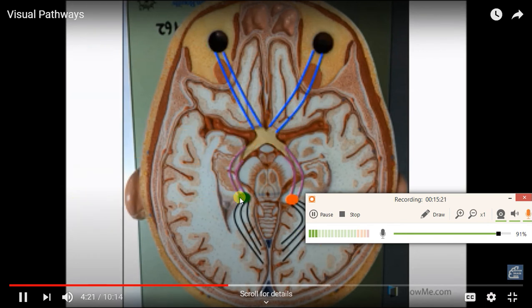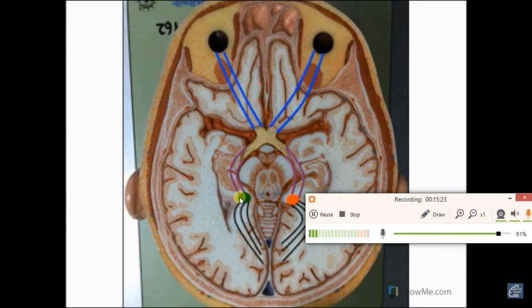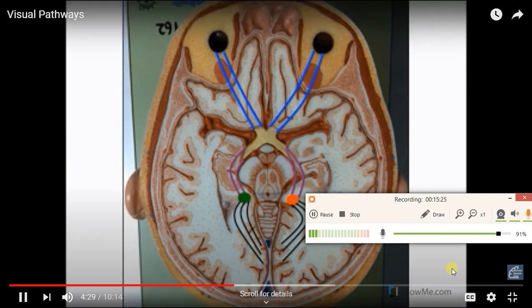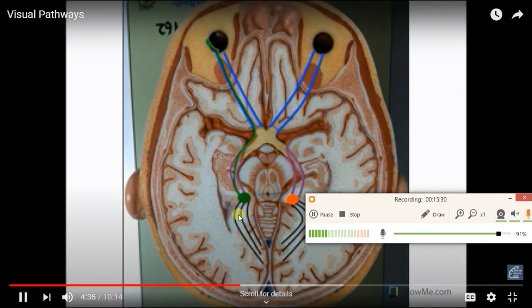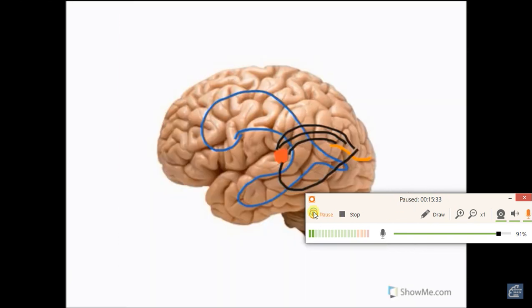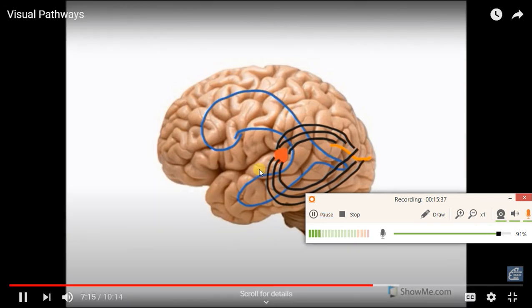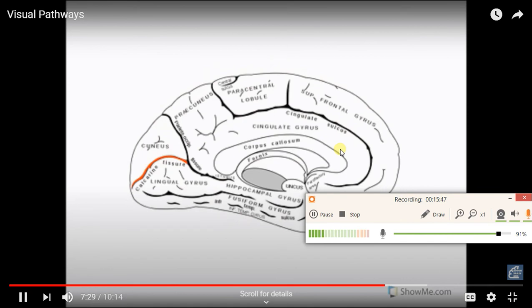So now let's look more specifically at the left lateral geniculate nucleus. The left lateral geniculate nucleus will receive temporal retinal field information from the left eye, which is demonstrated by the green line, and it does not decussate at the optic chiasm. This also contains optic radiations. This is Meyer's loop. These fibers are traveling to the parietal lobe, and they eventually reach the calcarine sulcus. This is the calcarine fissure on the medial aspect, and around this is the primary visual cortex.